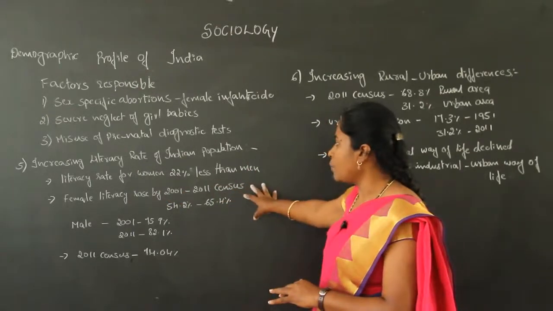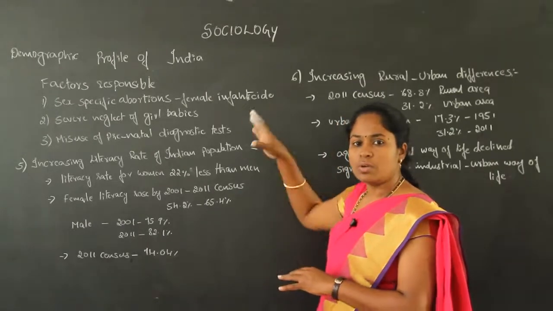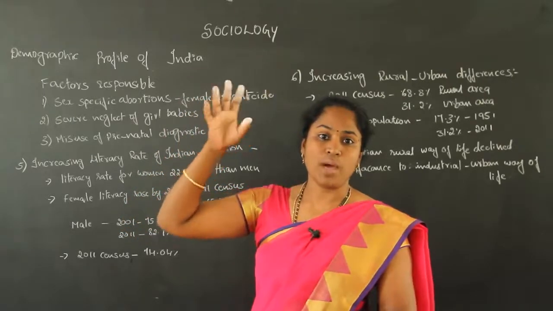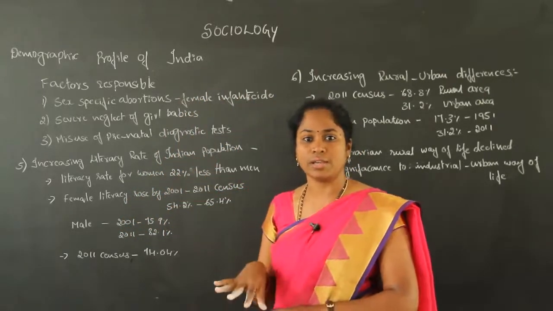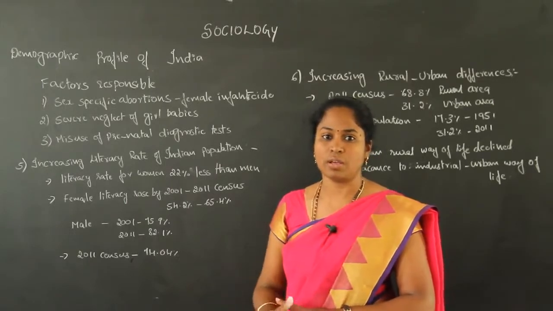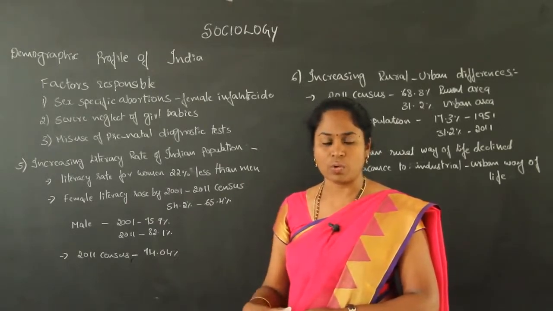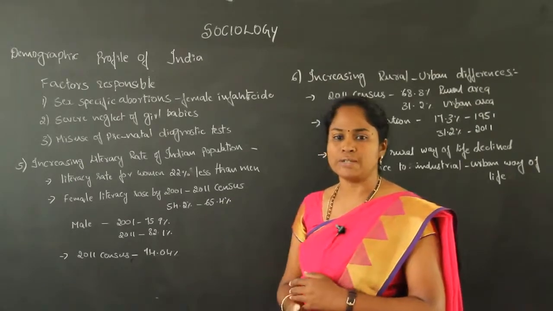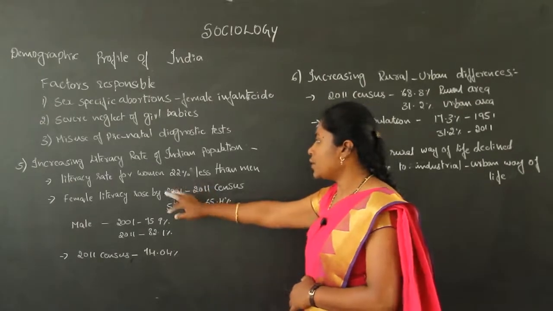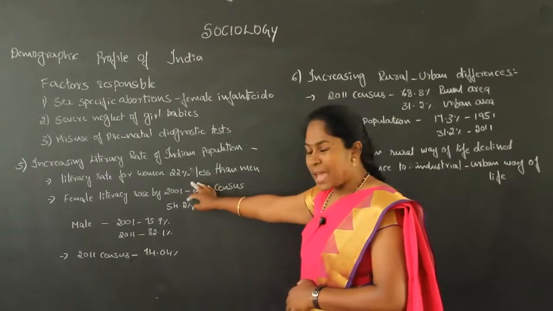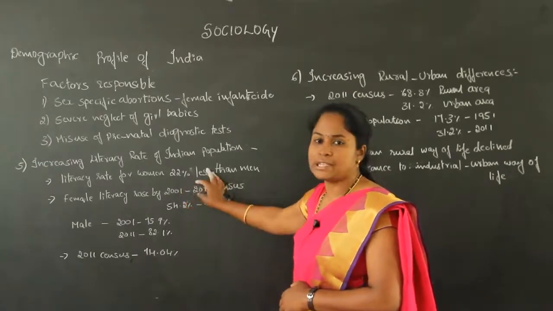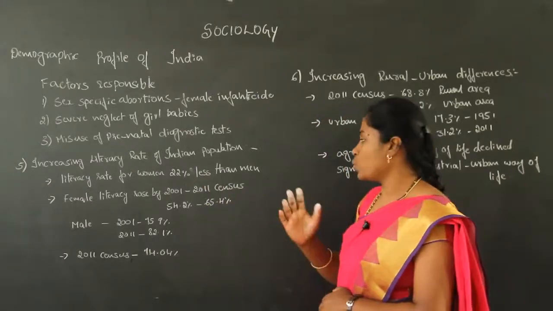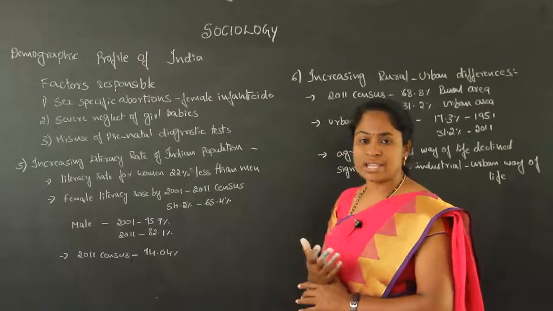Now we could find the population of Indian society when we look from after independence, from 1951 when we started the census. Already it is 7 decades, and 7 censuses have taken place. In all these census reports, there are changes in the literacy rate for male as well as female. Here we find that the literacy rate for women compared to men is 22% lesser. And female literacy has been increasing from the 2001 to the 2011 census.